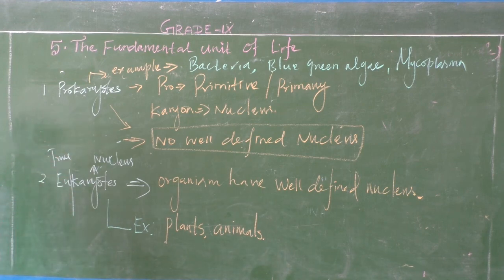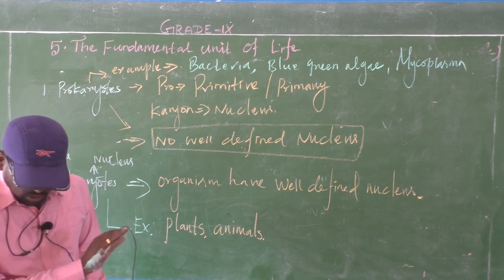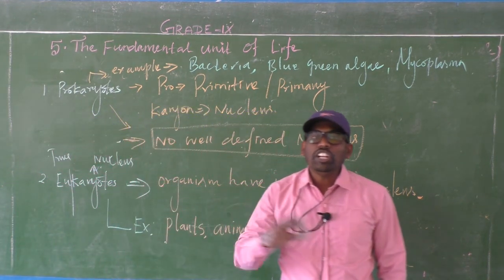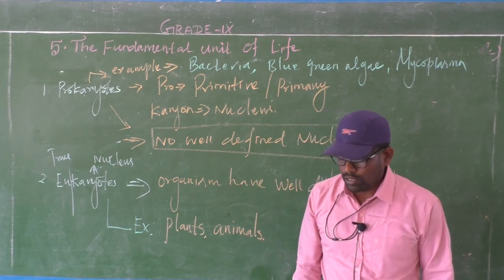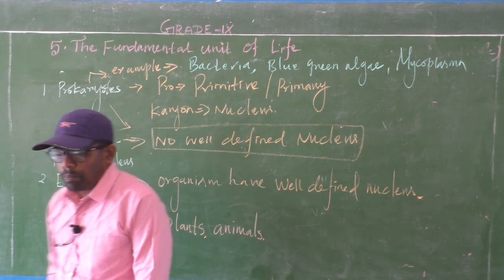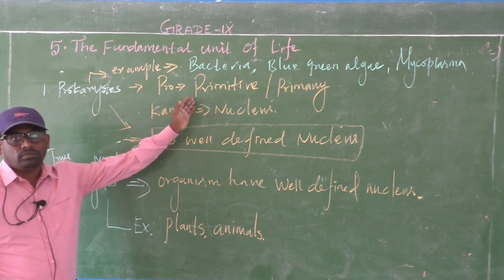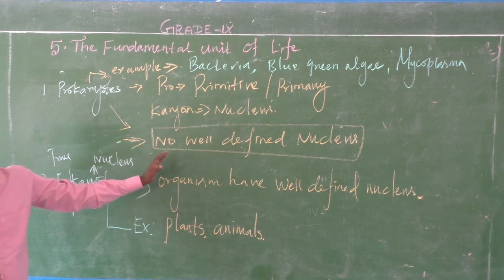Prokaryotes and eukaryotes. Okay, and also another question will arise: differentiation between prokaryotes and eukaryotes. The first point is the definition, and the second point is size.